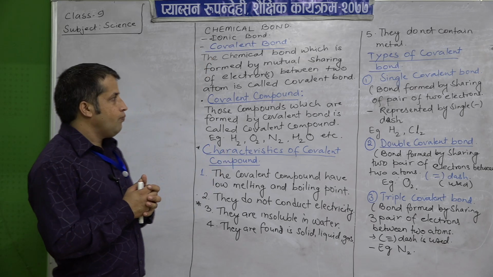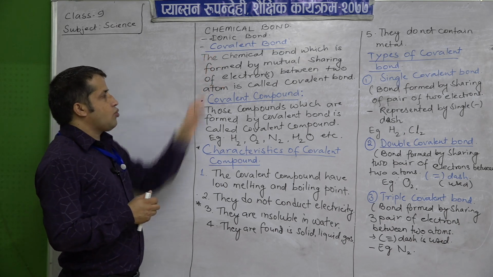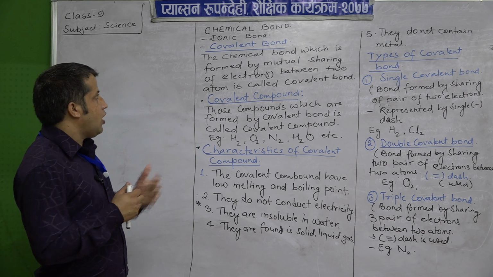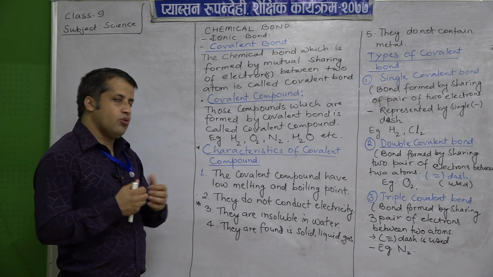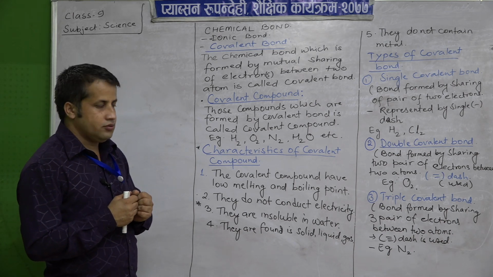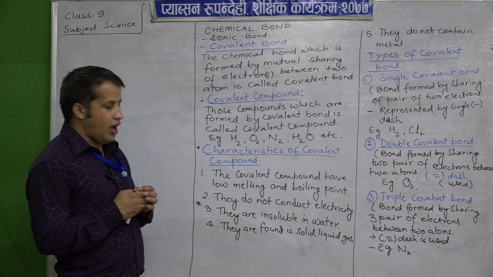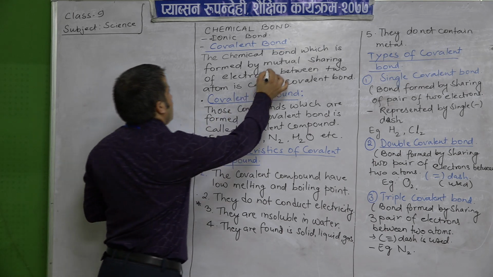So, what is covalent bond? What do you understand by the covalent bond? The chemical bond which is formed by mutual sharing.